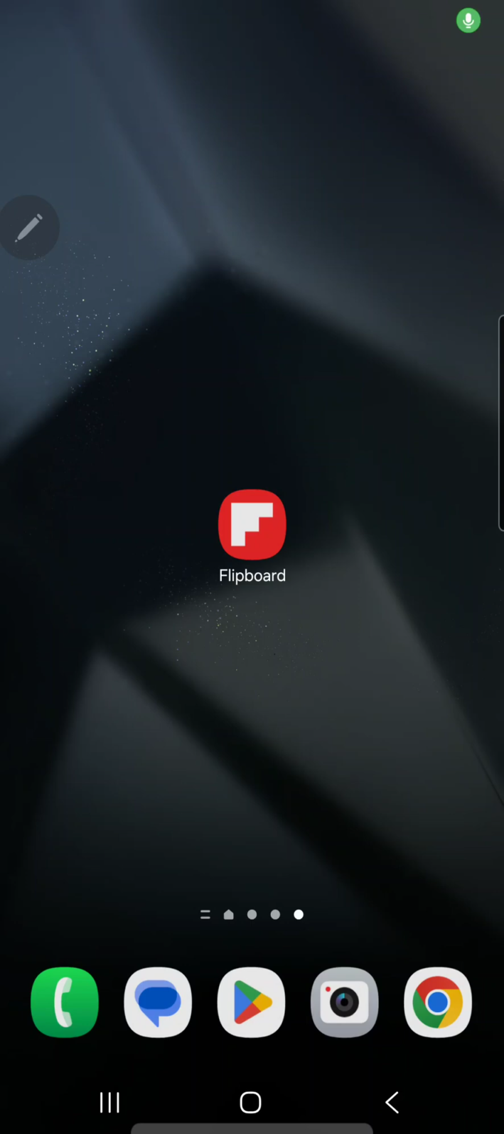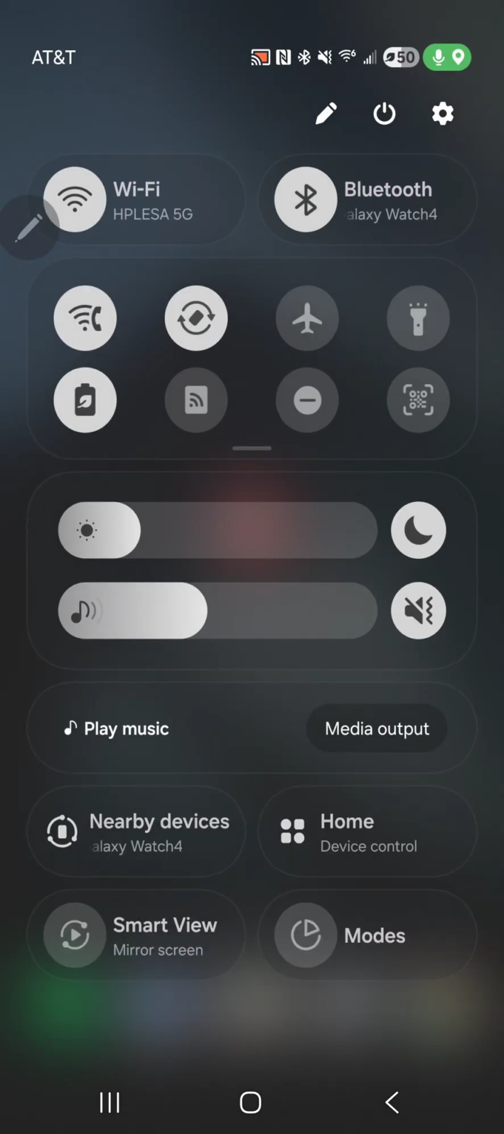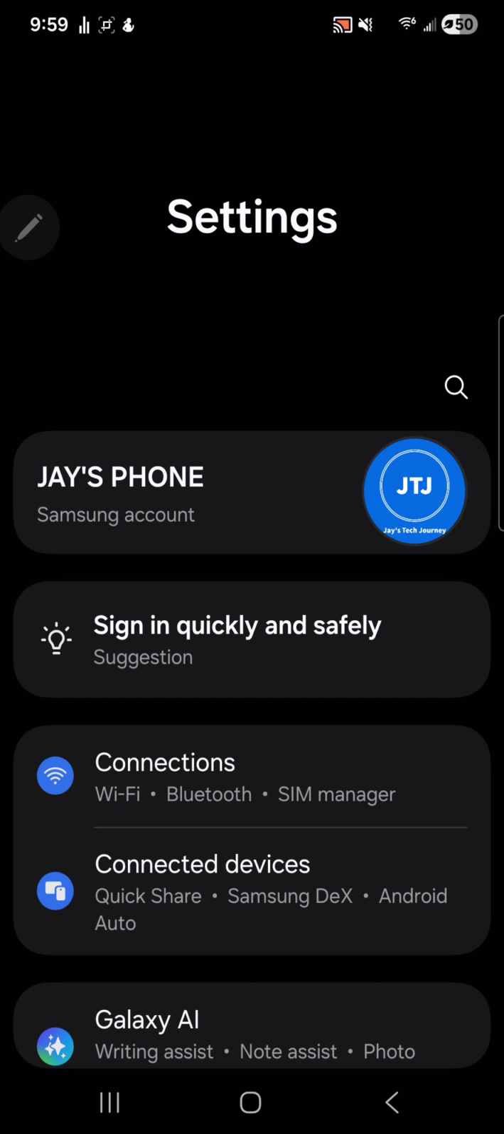To access airplane mode from the settings icon in the notification bar. Swipe down to bring up the notification bar, and then tap on the settings icon. And once there, you'll want to find connections, or on some Android devices, network and internet. And once you find it, tap on it,